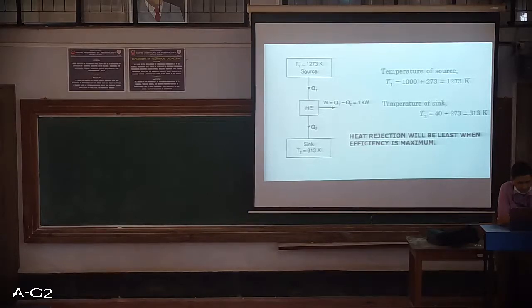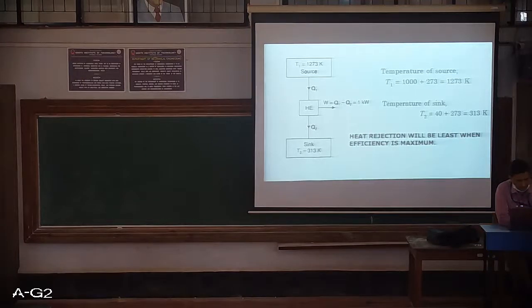See, suppose W is Q1 minus Q2. This we have clearly understood. So if Q2 goes on reducing, then by keeping Q1 constant, Q1 minus Q2 goes on increasing, which is nothing but W. So if Q2 goes on reducing, W goes on increasing. Now this heat rejection will be the least when efficiency is maximum. The meaning is the value of W will be maximum for any given value of Q1. That is what it means to say.